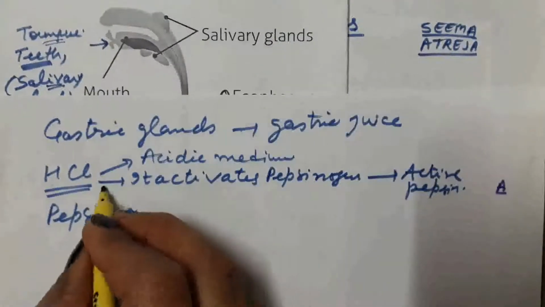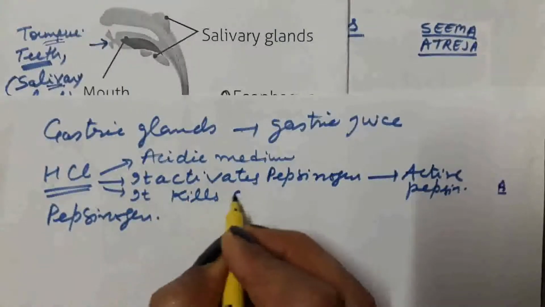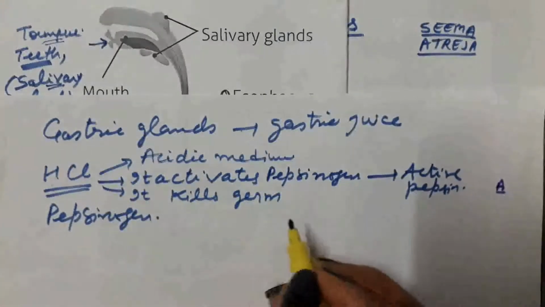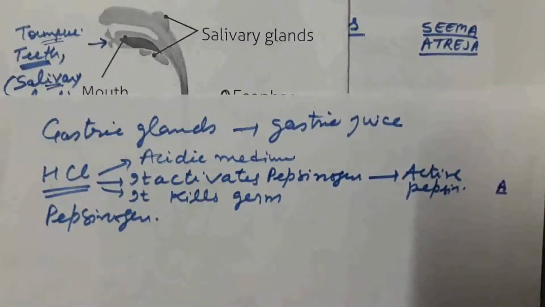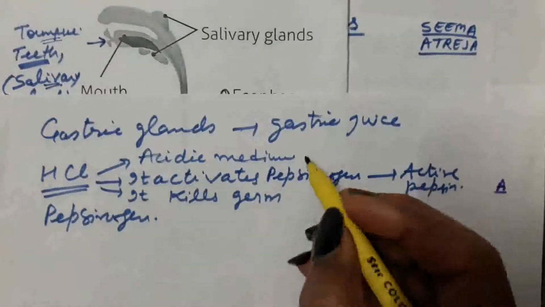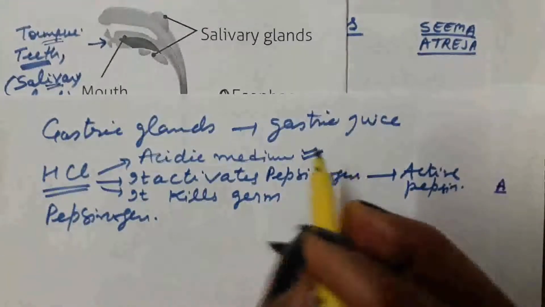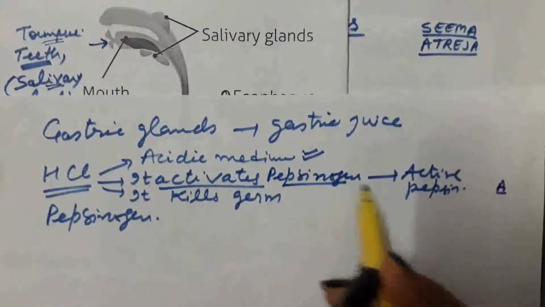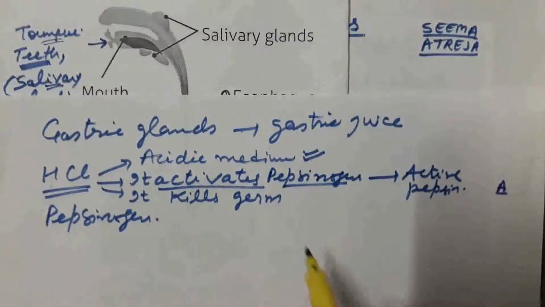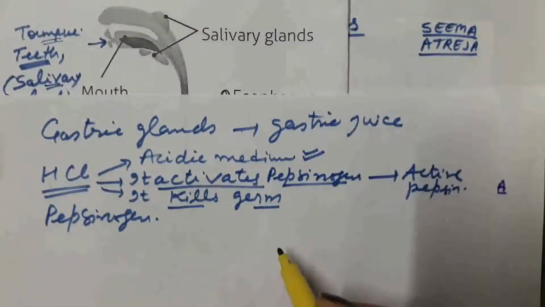Next function of HCl, it kills the germs if present in the food material. So these three important functions are performed by HCl. It provides an acidic medium for the digestion of food in the stomach, it activates inactive pepsinogen into active pepsin, and it kills the germs if present in the food material.